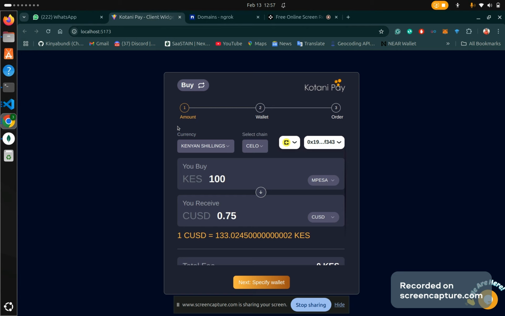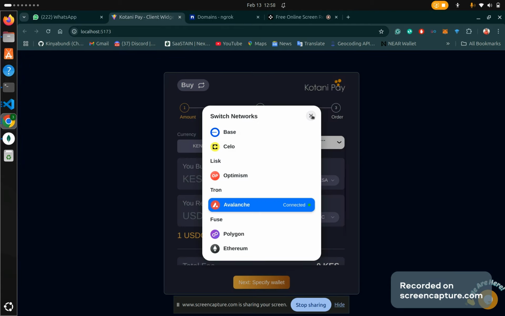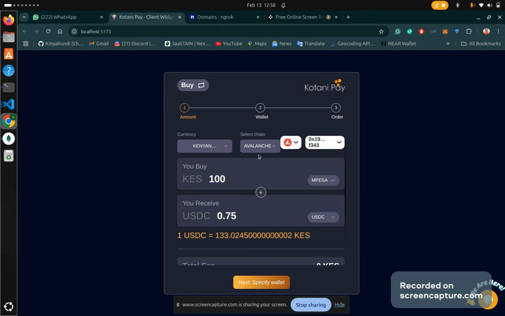Hello, this is to show the demo of the on-ramp and off-ramp of USDC on Avalanche. So I will first of all select the currency which I want to use to buy with. So I click Kenya shillings and then I select the chain which is Avalanche, and then here this automatically changes to Avalanche once I select here.